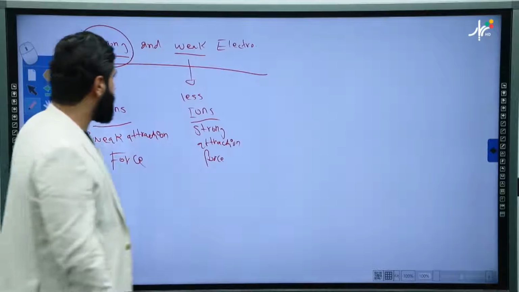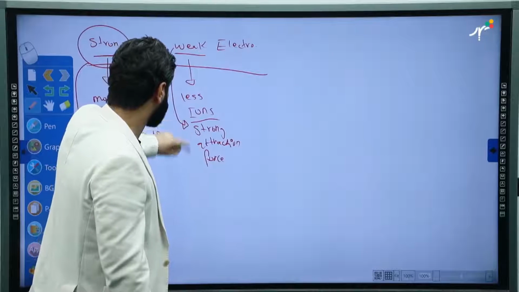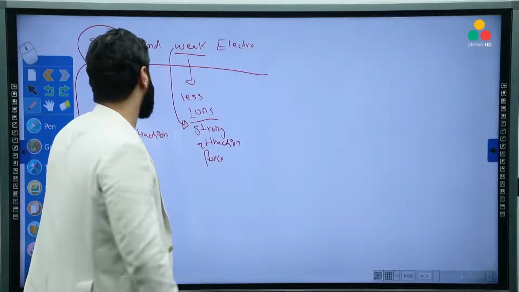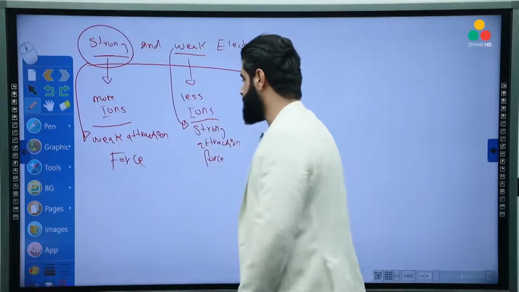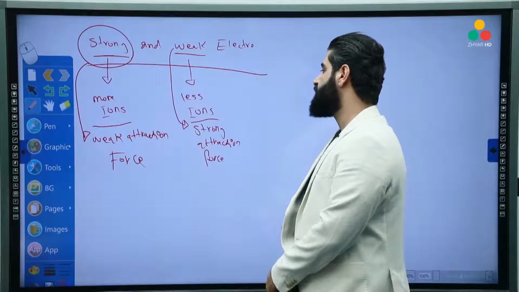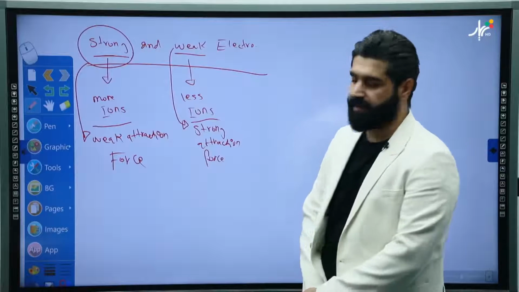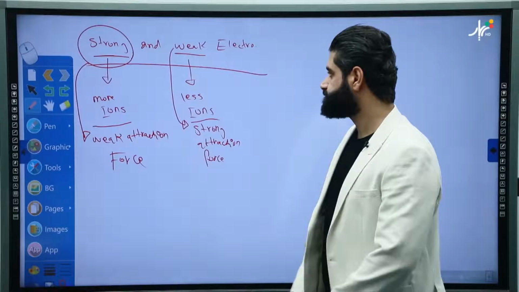It's important. And the weaker the electrolyte becomes, the stronger the attraction force becomes. So there's a reverse relation between the electrolyte strength and the strength of the bond.